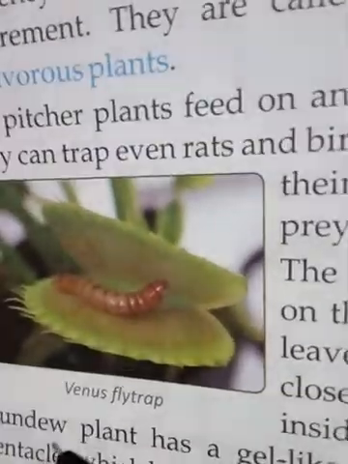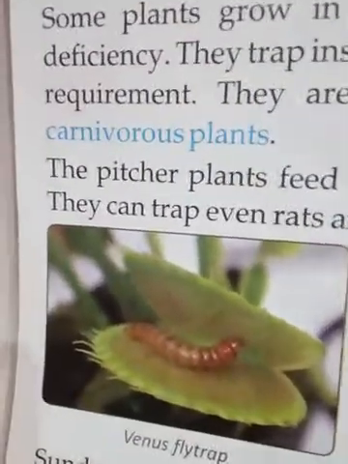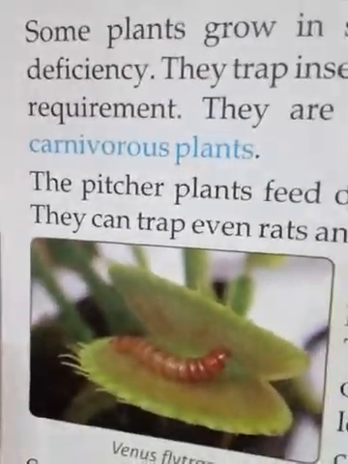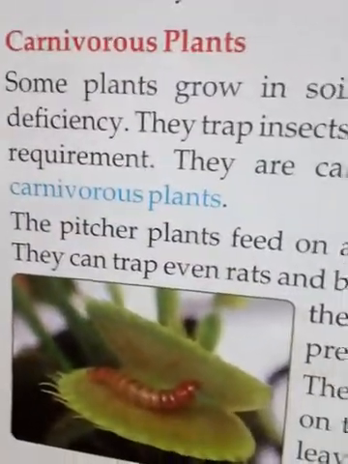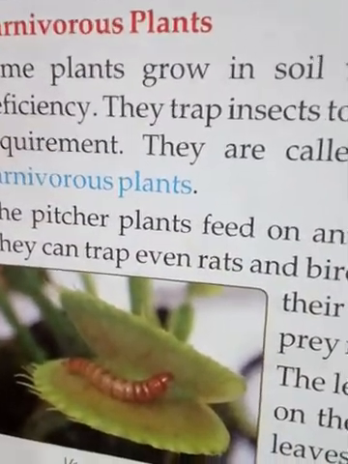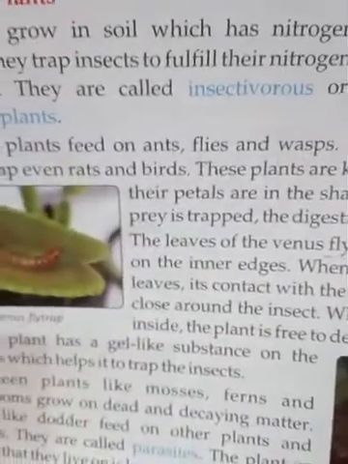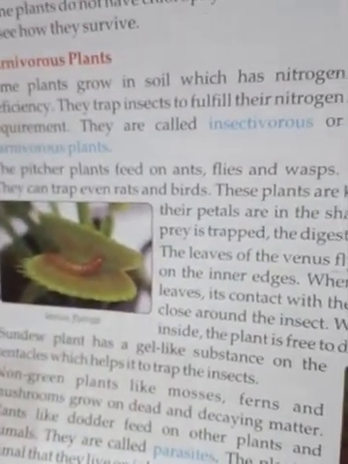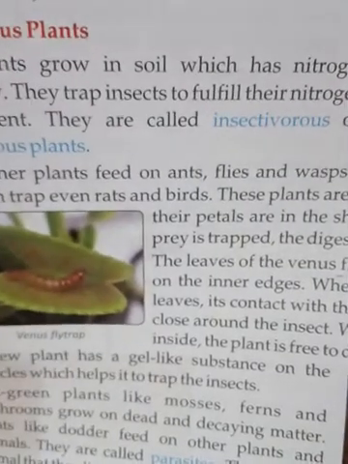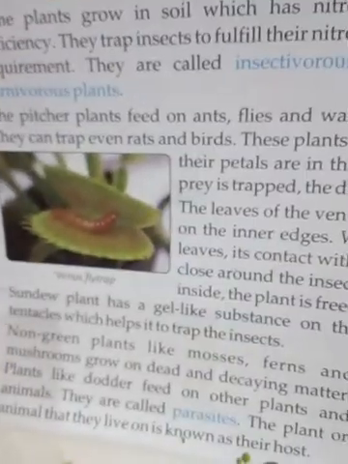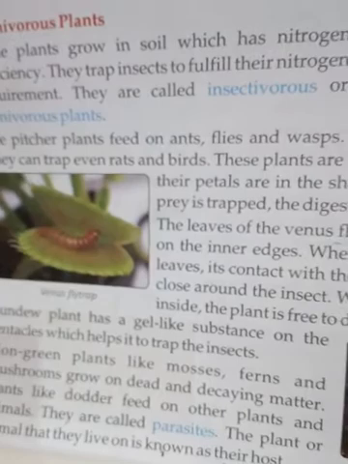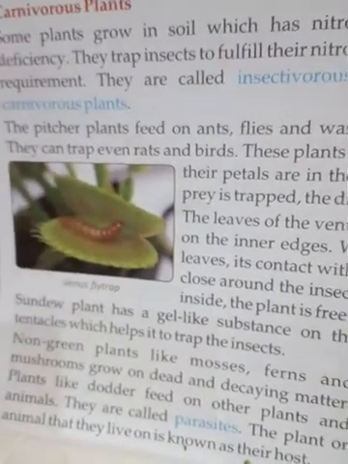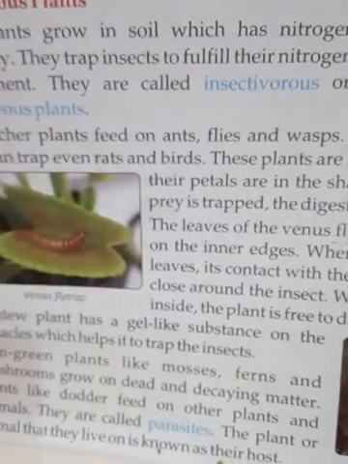Third plant is the sundew plant. Children, sundew plants also have a gel-like substance on the tentacles which helps them trap insects. More plants belong to non-green plants, like ferns, mosses and mushrooms. They grow on dead and decaying matter.